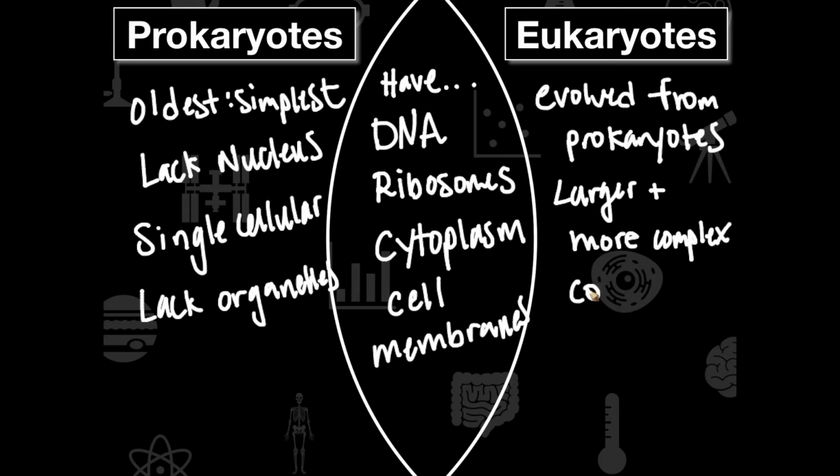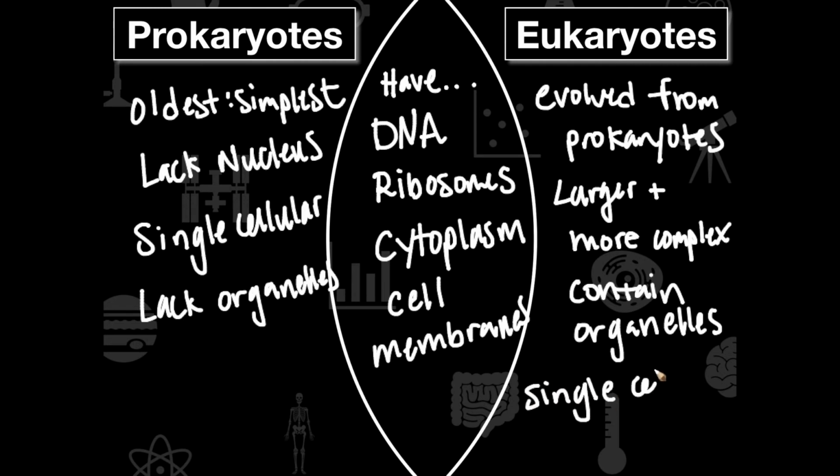They contain complex organelles. And they can be single cellular or multicellular organisms.